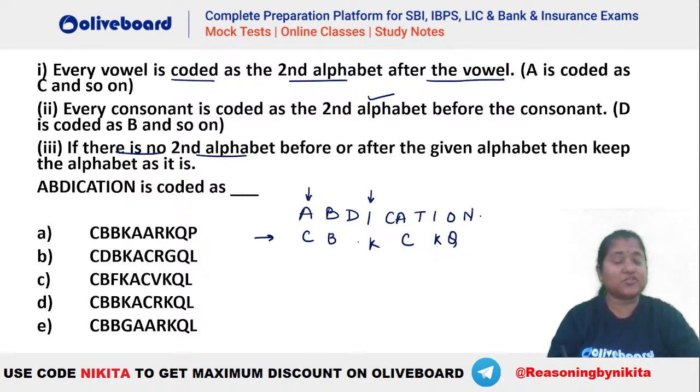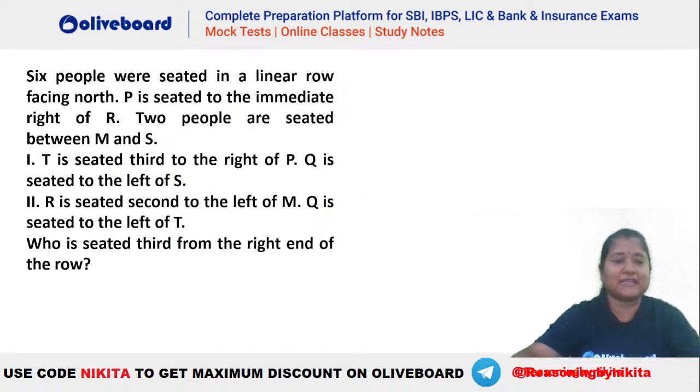D -2, that is 4 -2 is 2, so we will have a B here. C -2 is A, right? T -2 is R, and N -2, that is your L, right? So this will be the answer. Now, which is the one that is matching with this? You can see CBB, KACR, KQL, that is option number D. Are we clear? A very easy question.